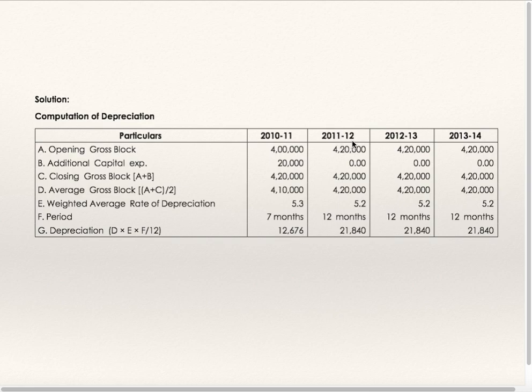For the year 11-12, opening gross block is 4,20,000. Previous year's closing gross block is next year's opening gross block. Additional expenditure is 0. So opening and closing is same, average is same, rate of depreciation is 5.2% for 12 months. Amount of depreciation is 21,840. For the year 12-13, again last year's closing is next year's opening gross block. Everything is same, rate of depreciation is same. So for 12-13 and 13-14, depreciation is same, which is 21,840.